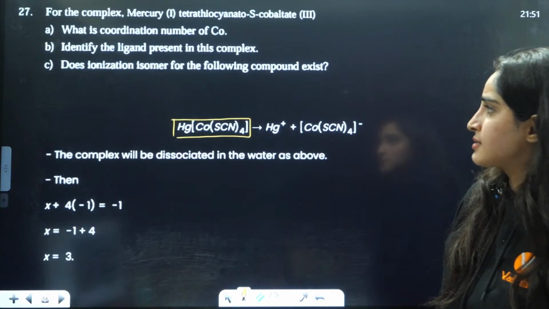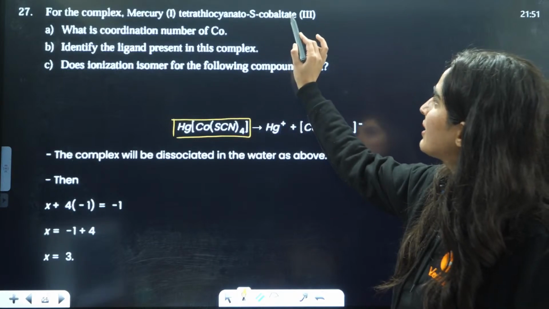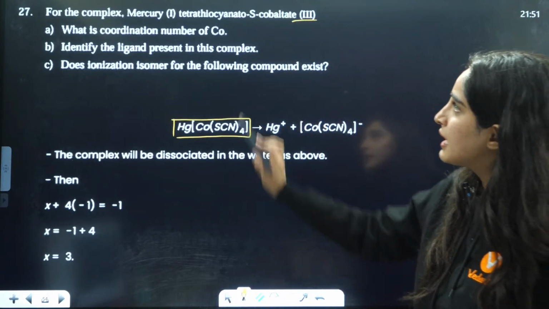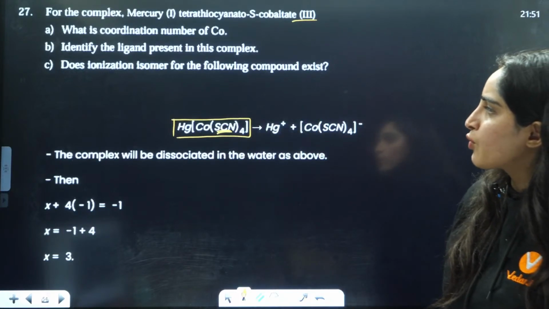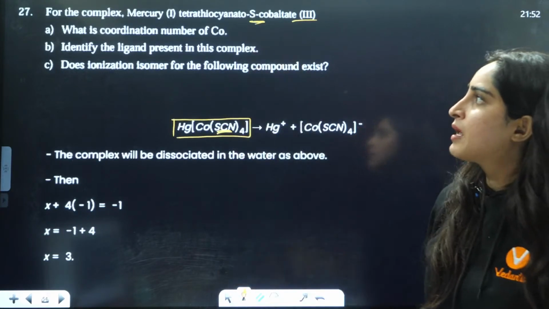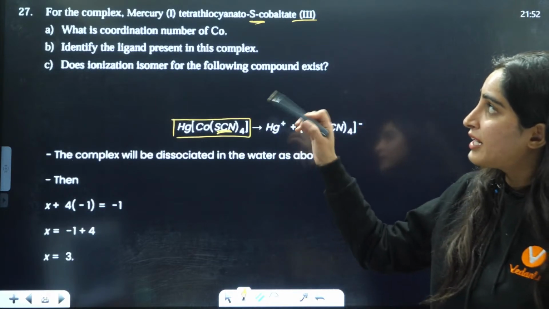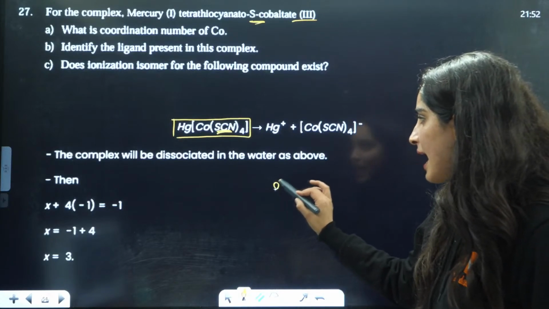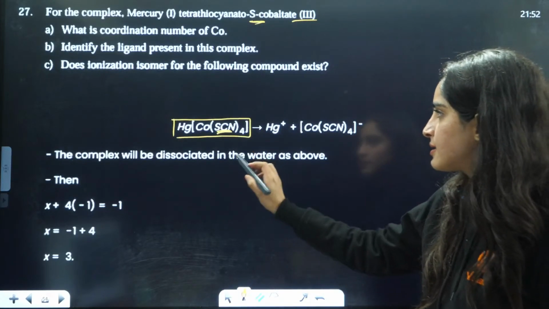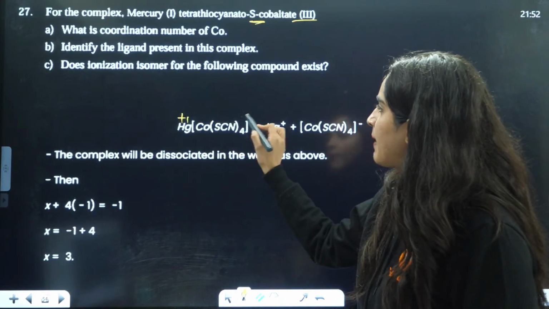Now, mercury will have +1 oxidation state and cobalt is having +3 oxidation state. Tetrathiocyanate means SCN is 4, and it is linked to sulfur. First, what is the coordination number of cobalt? Let the oxidation number be X. If the cation is +1, the complex ion will be -1.